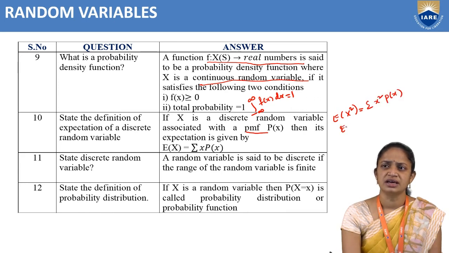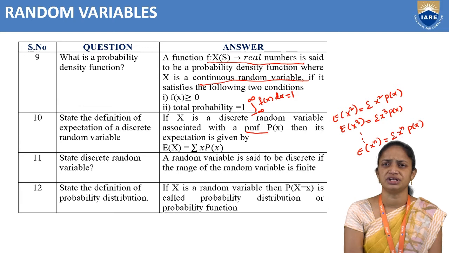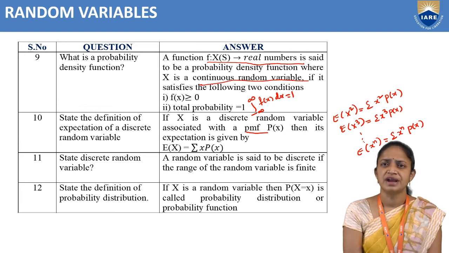And similarly, the expectation of x cube is equal to summation x cube P of x. So, like that, up to and so on, we can write the expectation of x power n as summation x power n into P of x. So, this is the definition of expectation of a discrete random variable.